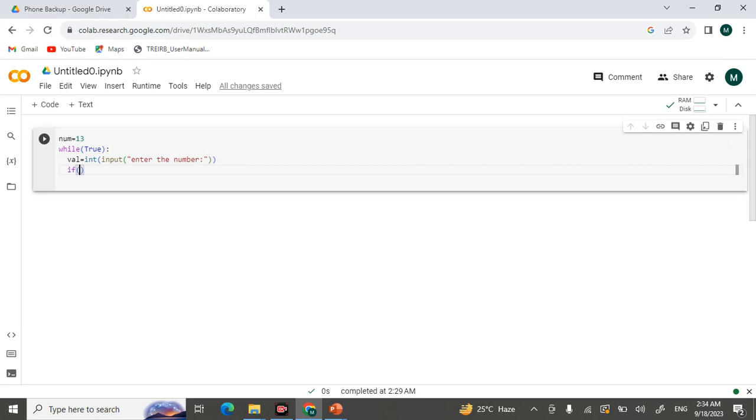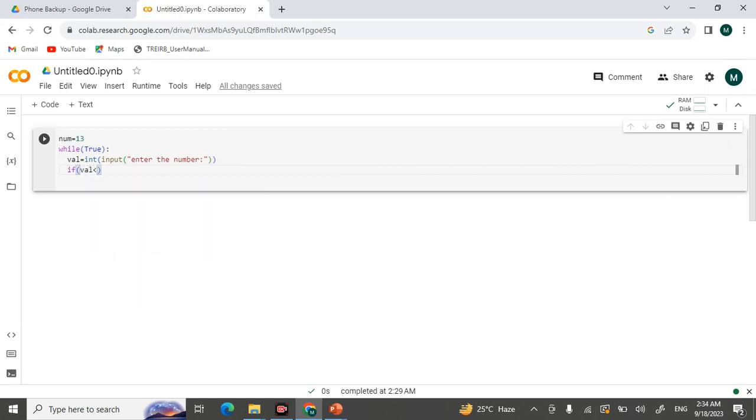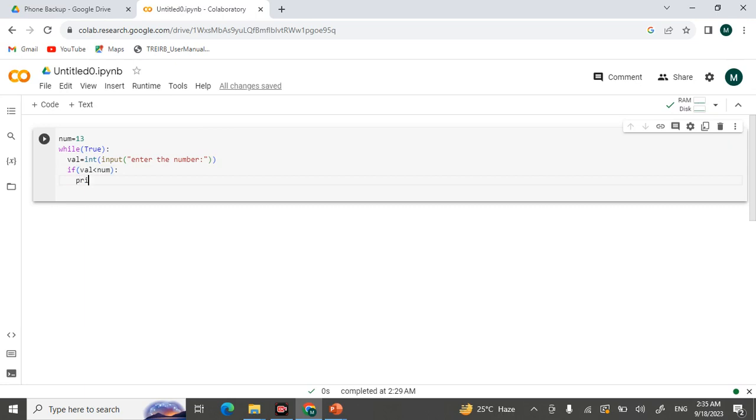If the entered value is less than the expected number, it should print the message: number is too small.